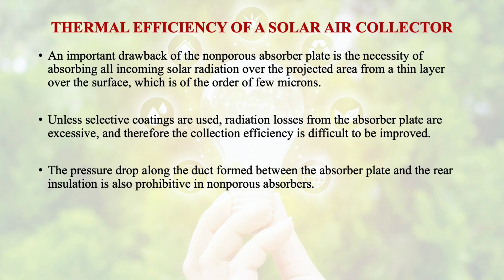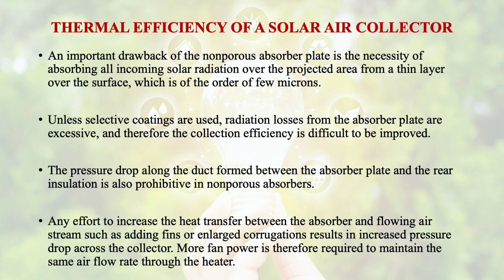The pressure drop along the duct formed between the absorber plate and the rear insulation is also prohibitive in non-porous absorbers. Any effort to increase the heat transfer between the absorber and the flowing air stream, such as adding fins or enlarged corrugations, results in increased pressure drop across the collector. More fan power is therefore required to maintain the same airflow rate through the heater.